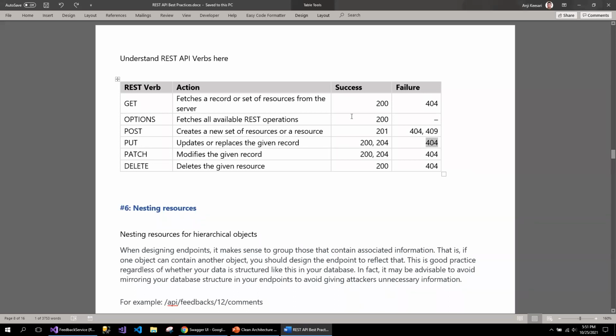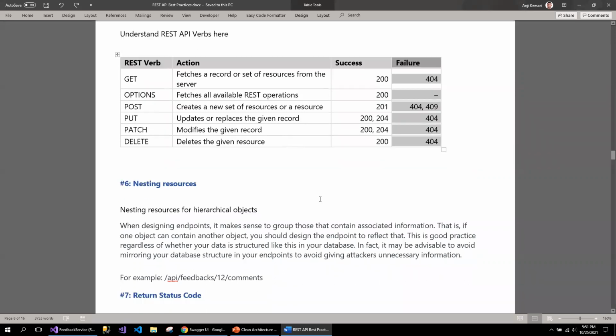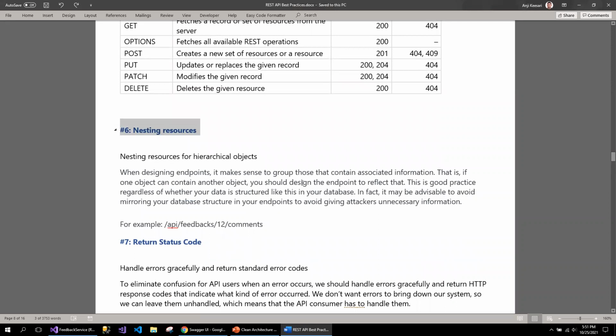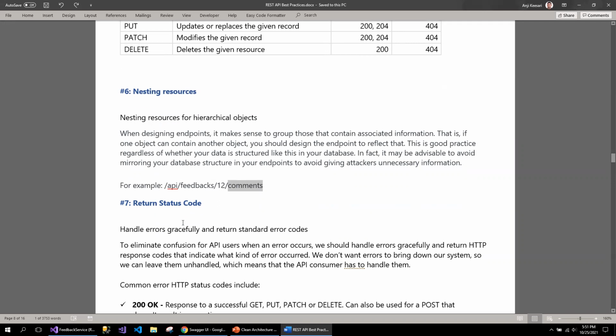So these show what status code should be returned in case of success, and what status code should be returned in case of failure, in a table format. The next best practice is nesting the resources. For example, if I have a comments collection for feedbacks, and I want to return the comments for a particular feedback, until here I'm talking about a particular feedback, followed by the comments. So this is the nested resources naming convention for the URI.